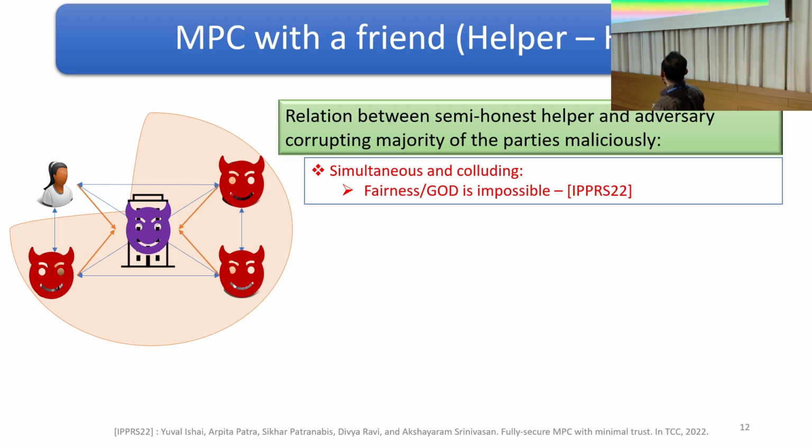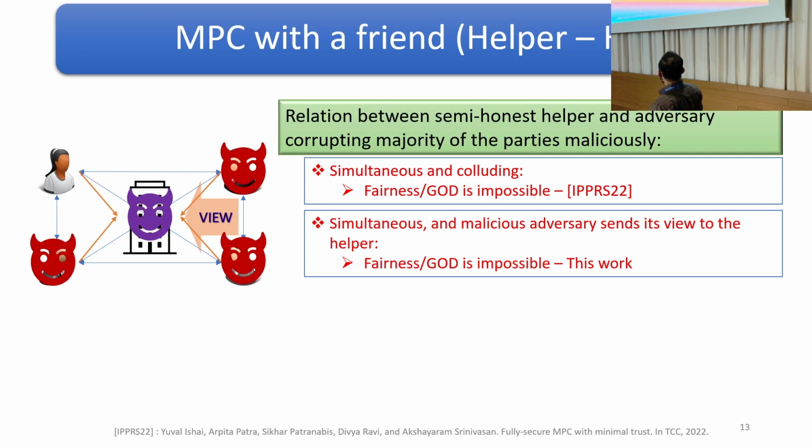Prior work showed that it is impossible to get fairness in GOD in this model. We consider a different model where they exist simultaneously, however they are not colluding. But the malicious adversary can extend its view to the helper party. And we asked the question, is it possible to get fairness in GOD in this model? And we answered that it is also impossible to get fairness in GOD in this setting.